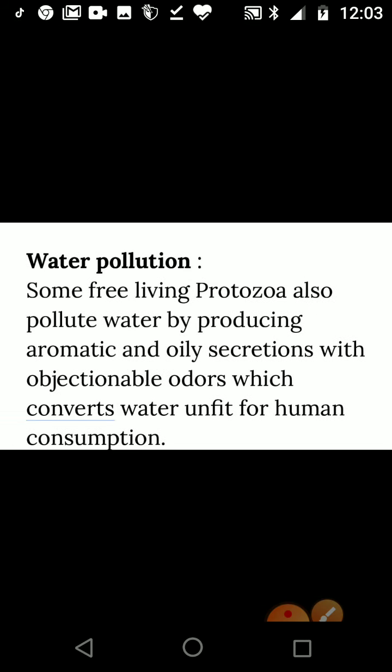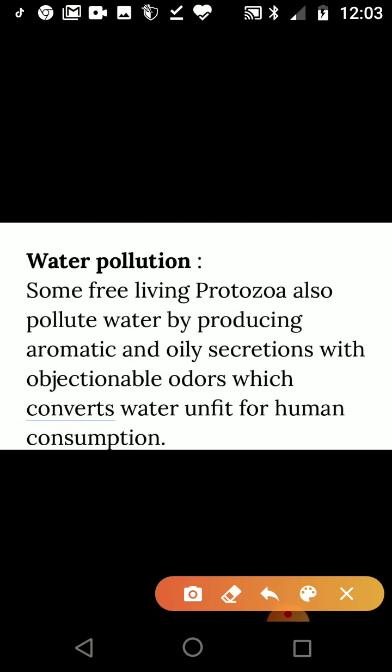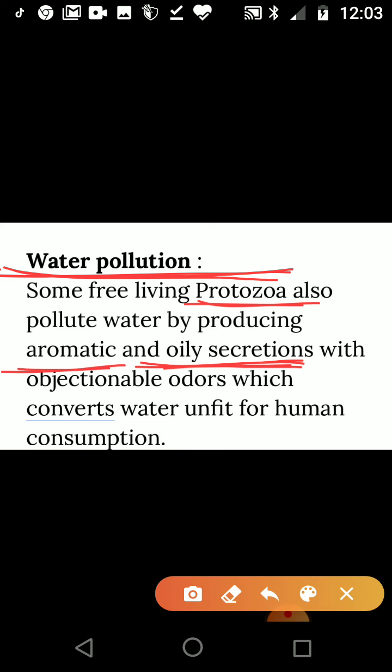There is one other harmful effect of protozoa that is left. It is water pollution. What happens? Some protozoa pollute water. How do they pollute water? Because they secrete a certain kind of oil which is aromatic, but they produce a bad, objectionable odor, and that makes water unfit for human consumption, animal consumption, and all.